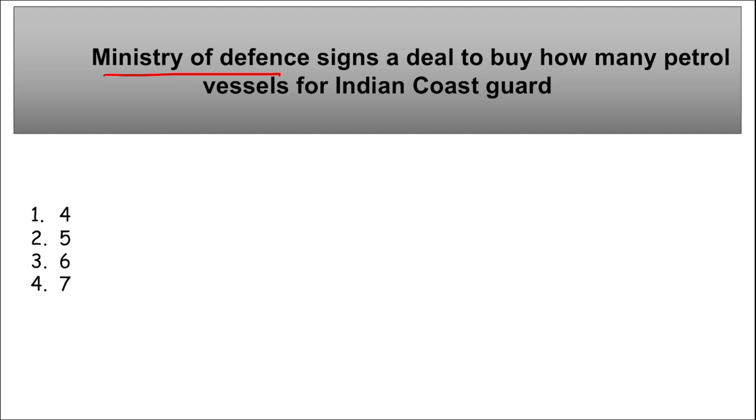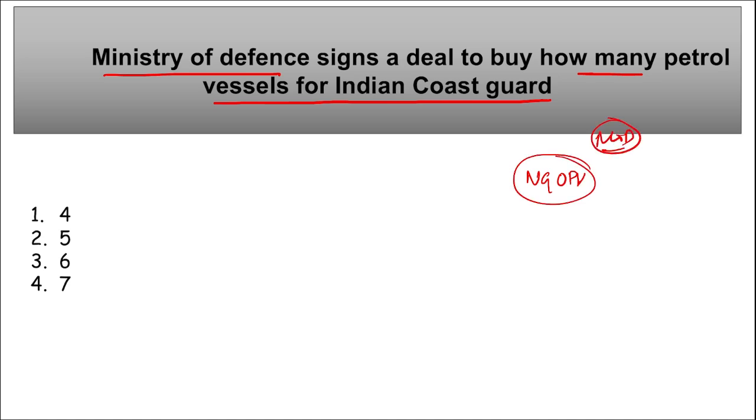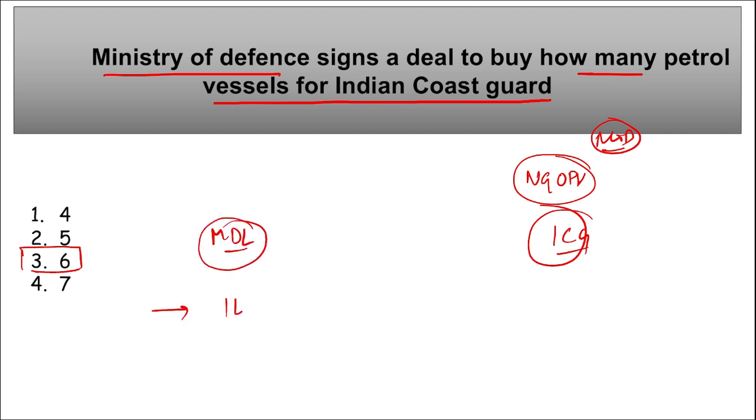Ministry of Defense has signed a deal to buy how many offshore patrol vessels for the Indian Coast Guard? Remember, how many next generation offshore patrol vessels will be procured by the Ministry of Defense for the Indian Coast Guard? A total of 6 next generation offshore patrol vessels. For this they have signed a contract with Mazagon Dock Shipbuilders Limited. The contract's worth is 1614.89 crore rupees. Correct? And they will be delivered to the Indian Coast Guard.